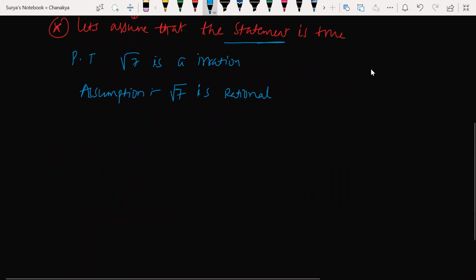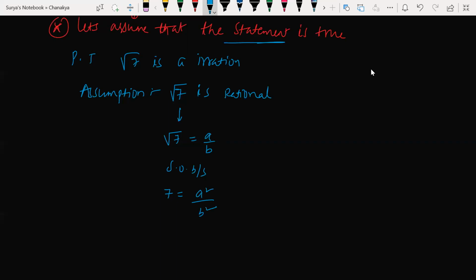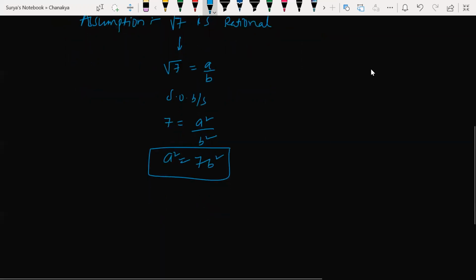So now look at this here. As you told, assuming it is rational, root 7 can be written as a by b. So squaring on both sides, 7 is equal to a square by b square. So a square can be written as 7 times b square. Understood my point? Here, does 7 divide a or not?